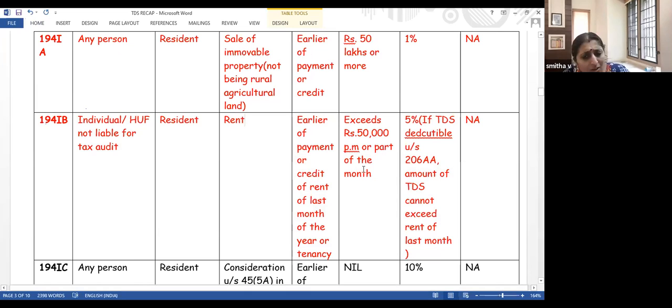But TDS need not be deducted monthly. TDS needs to be deducted only in the last month, that is only in March 2021. But if you vacate the property before March 21, that is, if you vacate the property in January 21, then you have to deduct the entire TDS for the whole year in the month of January. The rate is 5%, and Form 13 and 15G are not applicable. Let me explain this with an example.